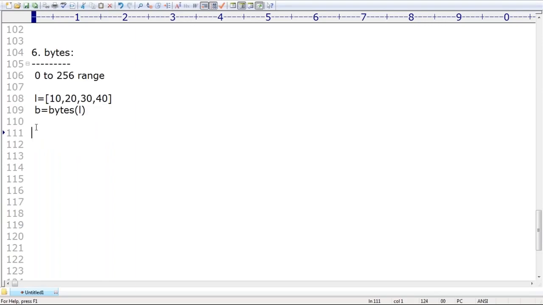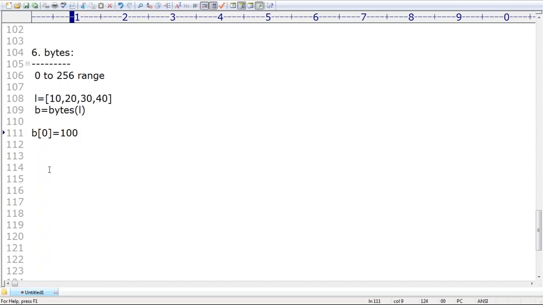Next, here is one more point I will cover. Can you please tell me what is the value of B of 0? B of 0 is 10, because the first value inside B we can access by using index. Now I want to change B of 0 to 100. Is it possible or not possible?